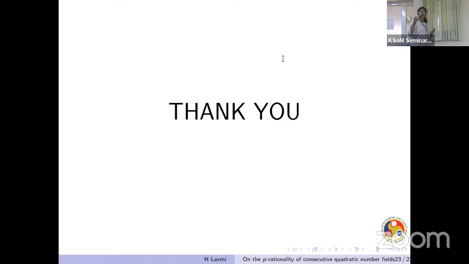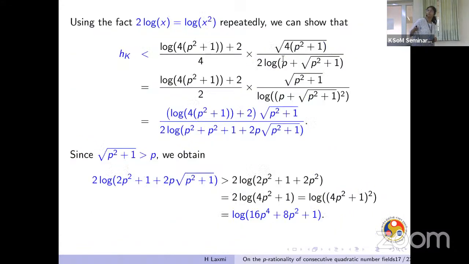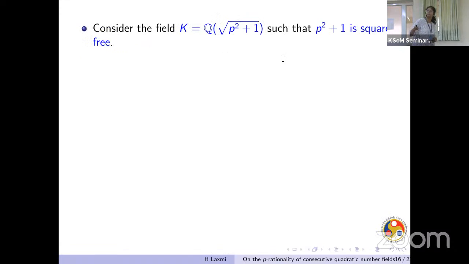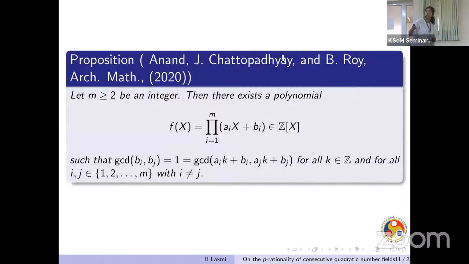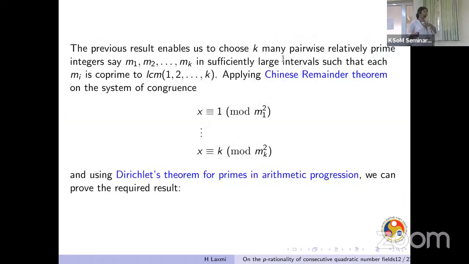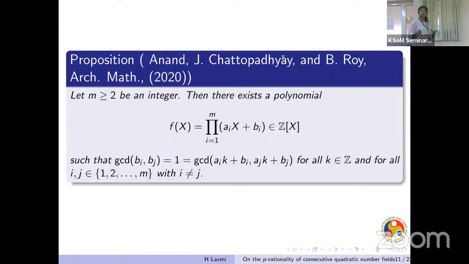In that case, if we just replace our result here, in place of 1 up till k, if we replace by −1 up till −k, we can show that there exist infinitely many primes for which all the p+i have large square factors. So we can shift our result towards the p-rationality of Q(√(−(p+i))) as well, if that is what you ask.